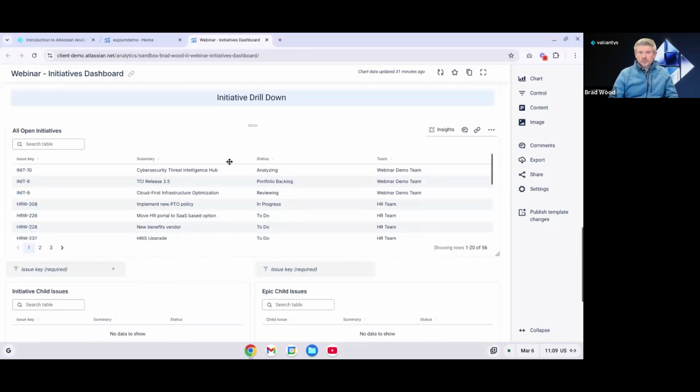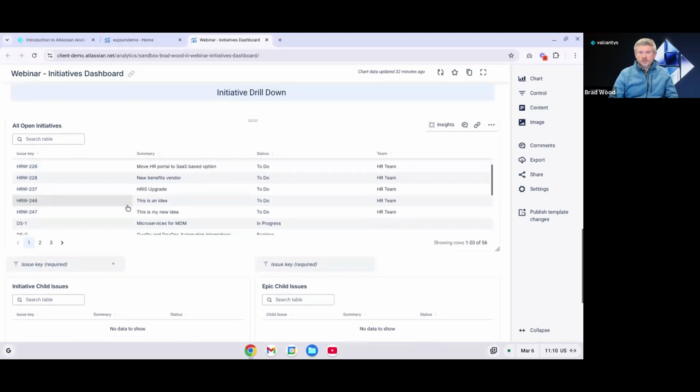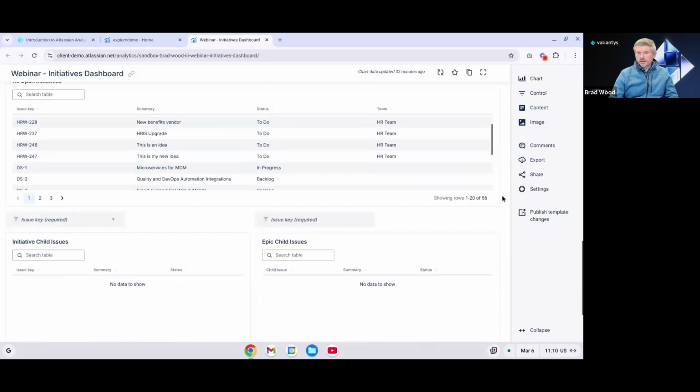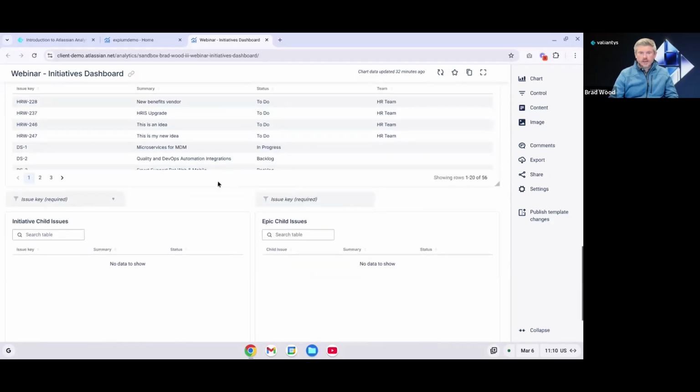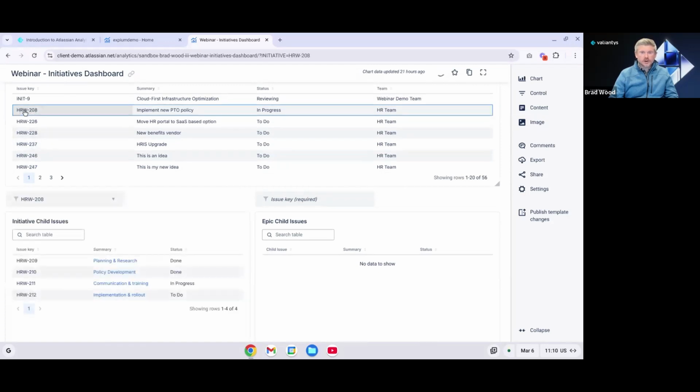Here we've got initiative drill down. So our first chart is all open initiatives. And you notice if I scroll down just a little bit, these two charts are not showing any data currently. But if I click into one of these initiatives, for example, I'll click on HRW-208, we now see data populated in the initiative child issues chart.